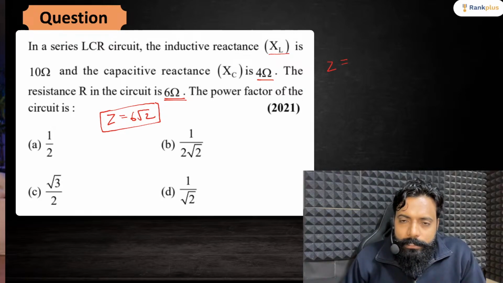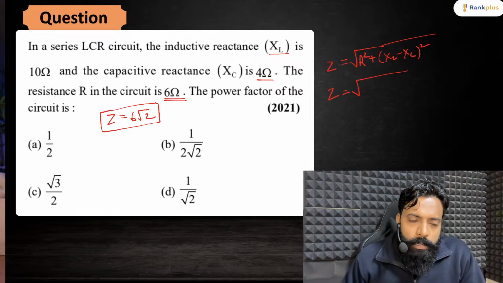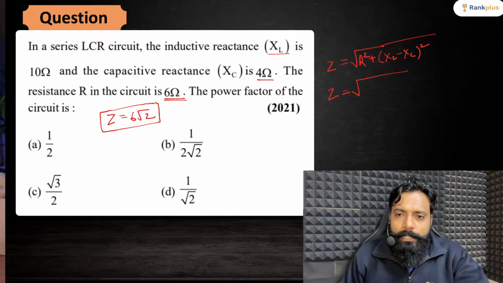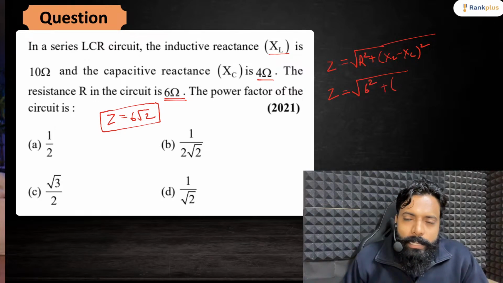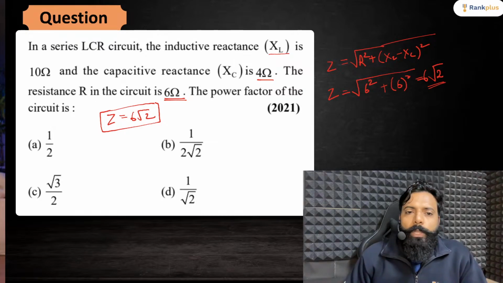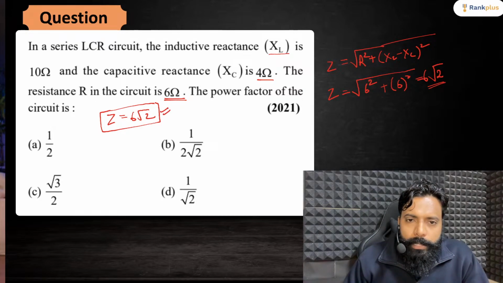We know that Z is equal to under root R square plus (XL minus XC) the whole square. So I told you that you can consider R as 6 square plus (XL minus XC), and you can consider this as 6 square. So you will get root 2, 6 root 2, right? So 6 root 2 will be your answer.